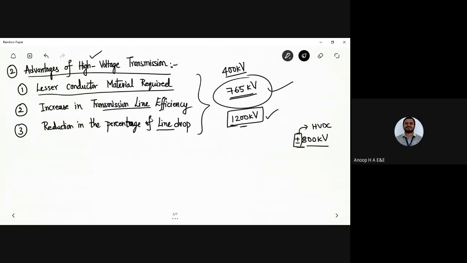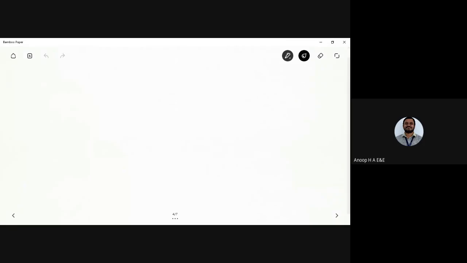Here we are going to take the help of the equations you have studied earlier. We'll start with some simple derivations to understand why we need lesser conductor material, an increase in transmission line efficiency, and a reduction in the percentage of line drop. How are we going to say that? Now let us start with the derivations. Let's make some assumptions here. Let P be the power transmitted in kilowatt.